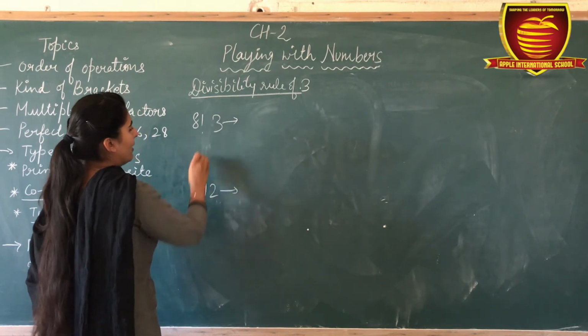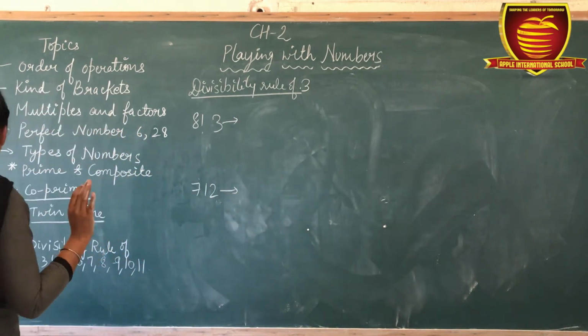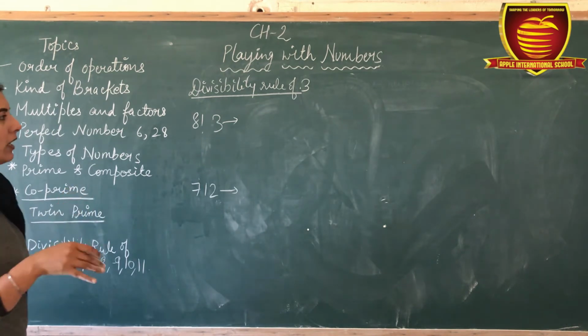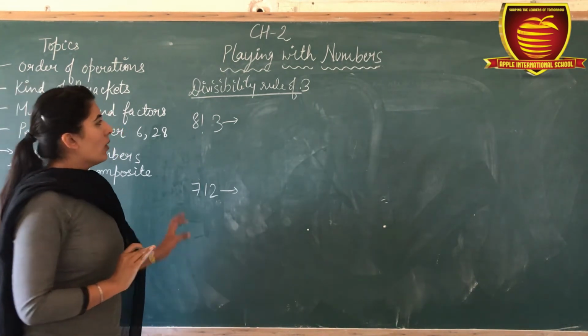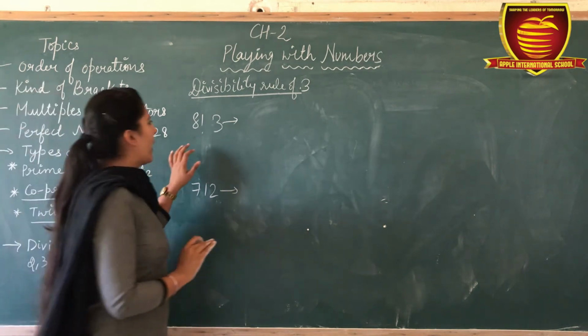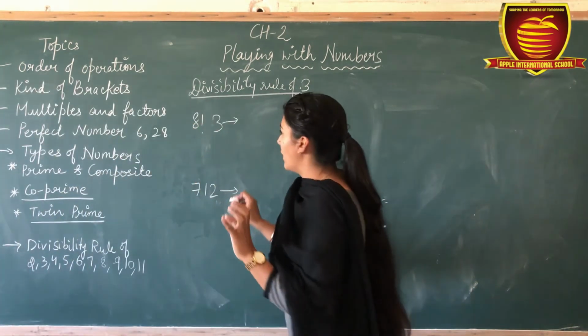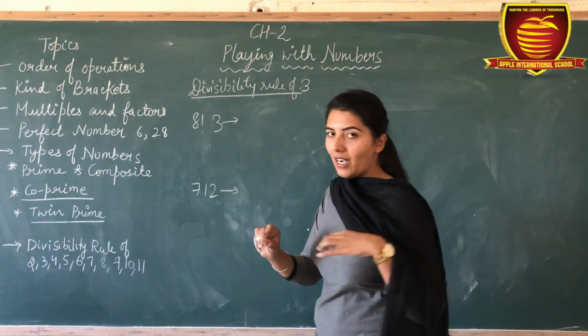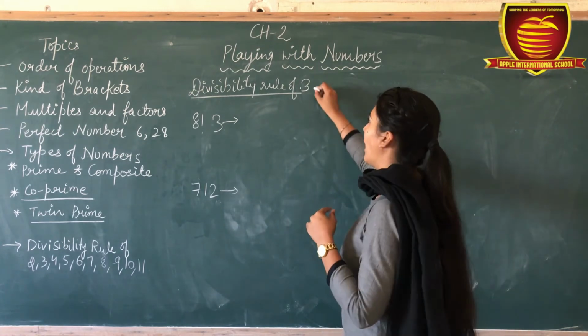We have to check whether these numbers are divisible by 3 or not. Okay. So the rule of 3 is, if the sum of all the digits of a given number comes in